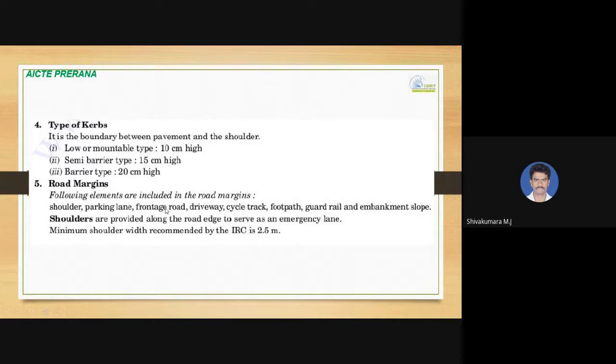And then road margins. Some of the road margins are the shoulder, parking lane, frontage road, driveway, cycle track, footpath, guardrail, and embankment slope. So all these are road margins. Shoulders are provided along the road edge to serve as an emergency lane. So in any emergency, if any breakdown of vehicles happens, vehicles can be parked in the shoulder space and necessary things can be done. According to IRC, the minimum shoulder width should be 2.5 meters.